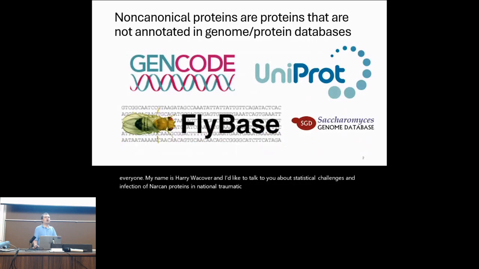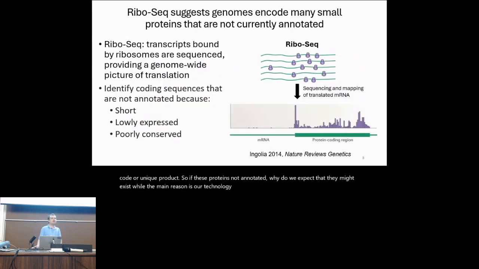So first, what are non-canonical proteins? Non-canonical proteins are proteins that are not annotated in genome or protein databases, such as GenCode or UniProt. So if these proteins are not annotated, why do we expect that they might exist? Well, the main reason is a technology called RiboSeq.